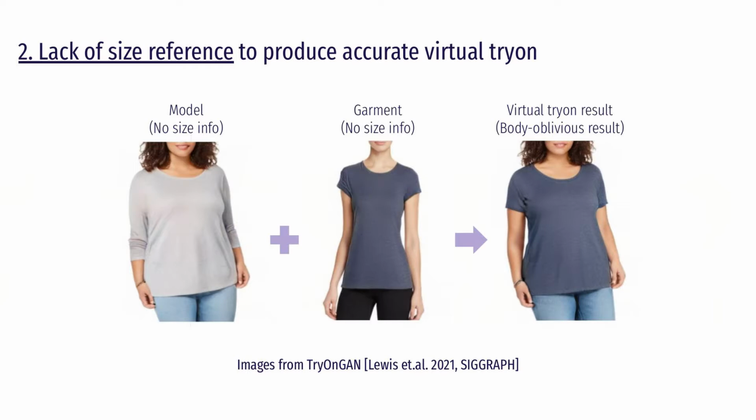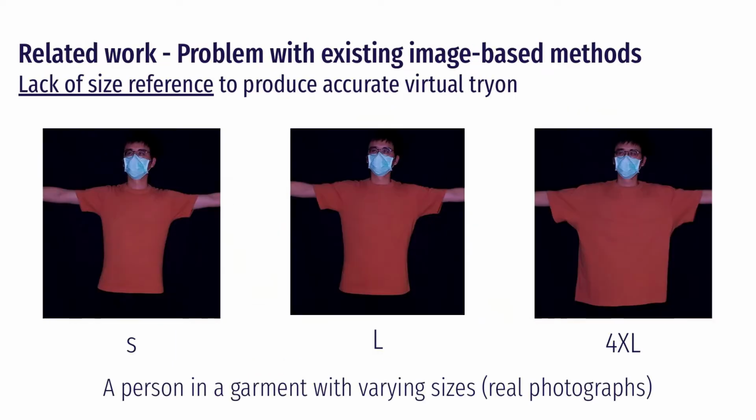Secondly, and arguably more importantly, these methods fail to capture the size of the garment. Trained using only a single image of the garment without the size information of either the garment or the fashion model, most methods do not have the concept of size and cannot generate the accurate size of the garment on the user's body. This is especially problematic when it comes to virtual try-on for online shopping, where the shopper is offered multiple size options and has to decide which one they prefer.